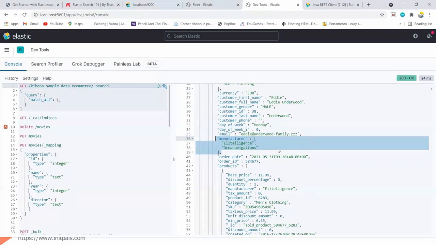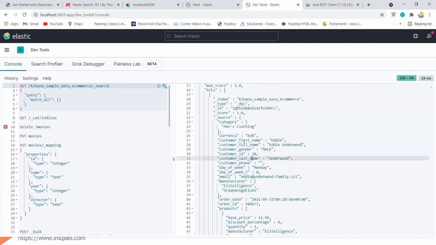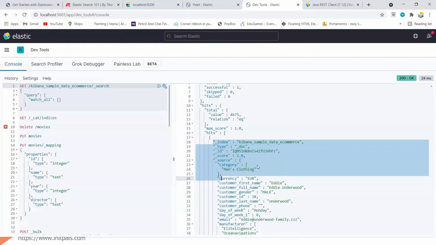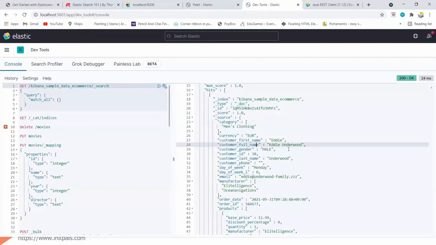Elasticsearch is not for maintaining the data, but for searching the data. So we need to ensure that we feed the data in such a way that Elasticsearch can quickly index and quickly search. So the data has to be in a single document itself. This is how it should be.